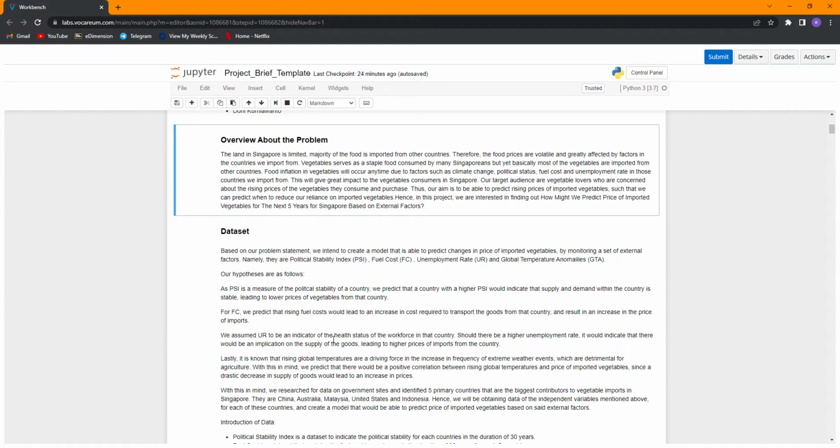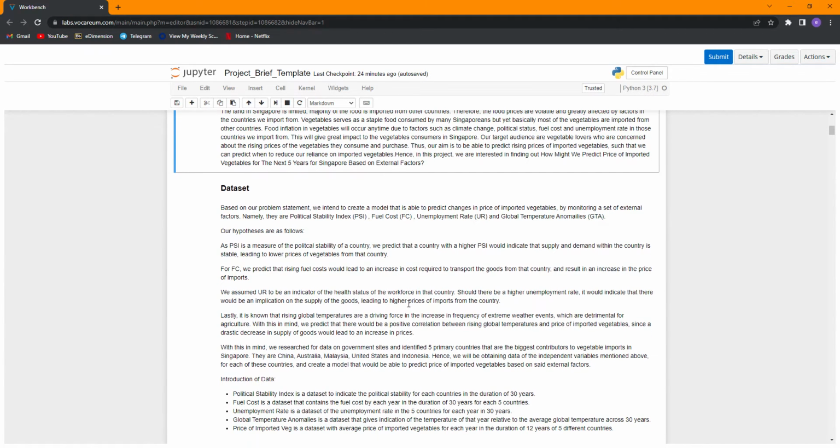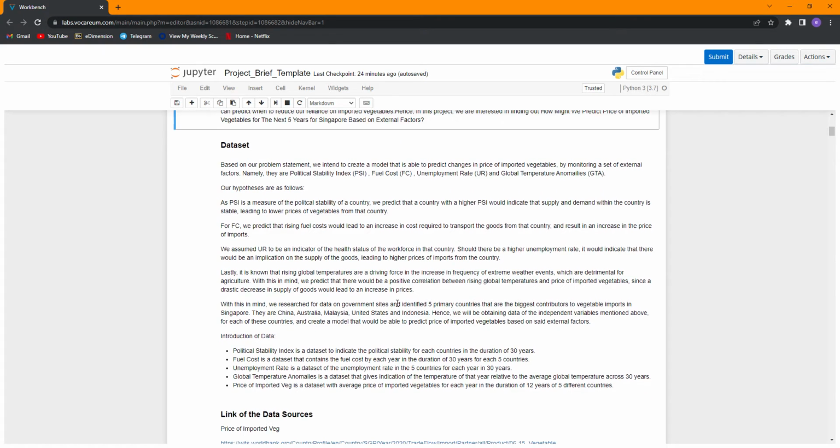Unemployment rate we assume to be an indicator of the health status of the workforce in the country. A high unemployment rate indicates an implication in the supply of goods, leading to a higher price. Lastly, rising global temperatures are a driving force in the increasing frequency of extreme weather events, which are detrimental to agriculture. So we predict a positive correlation between rising global temperatures and the price of imported vegetables.